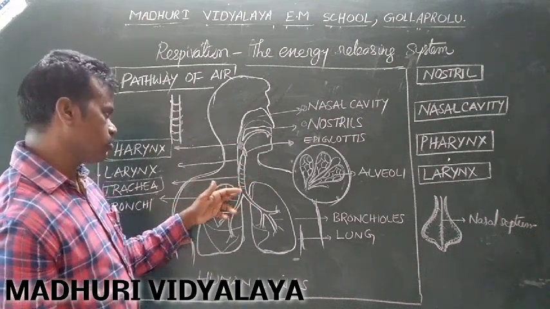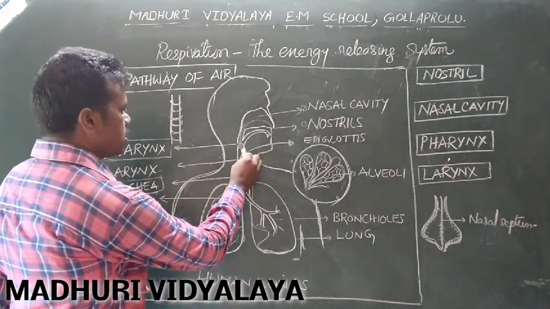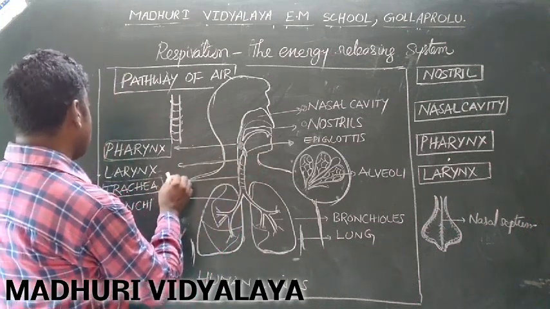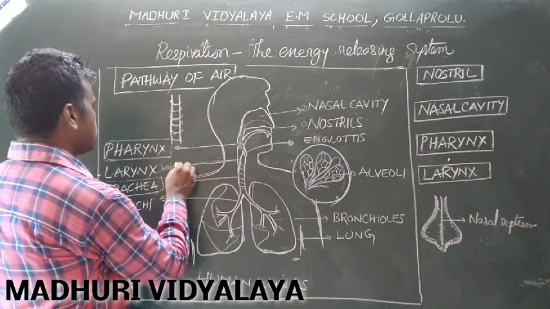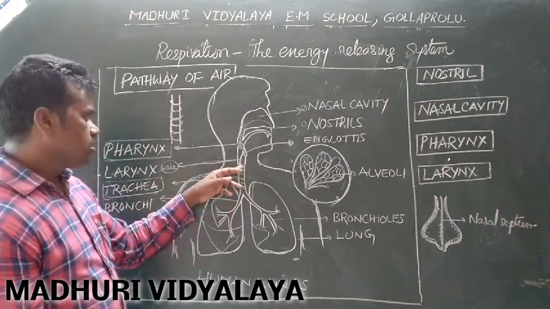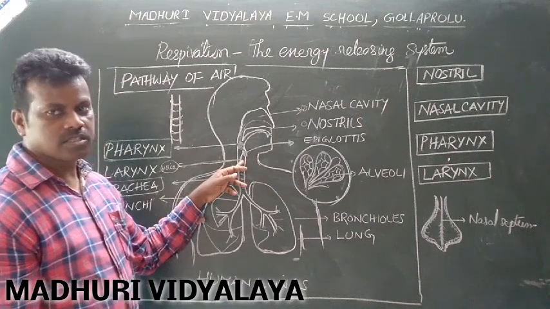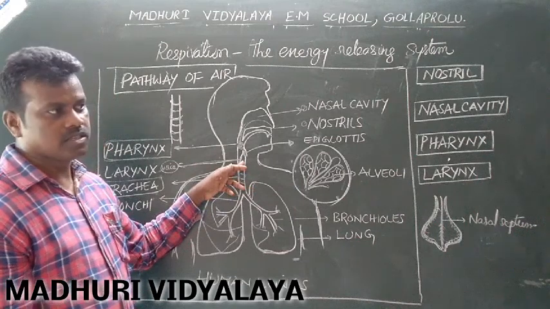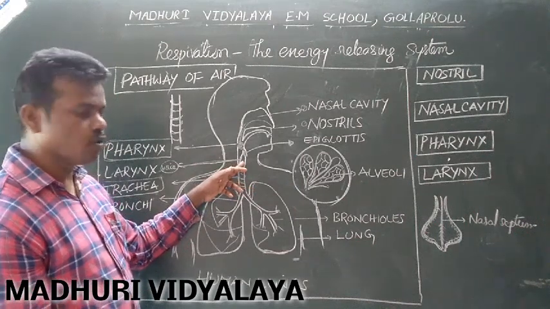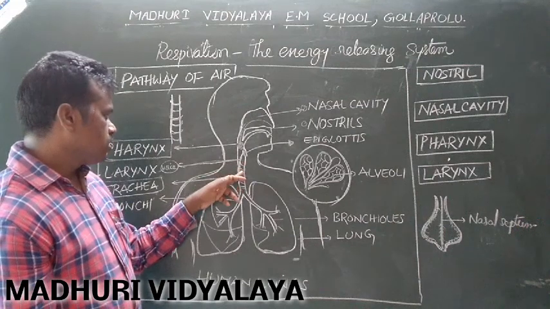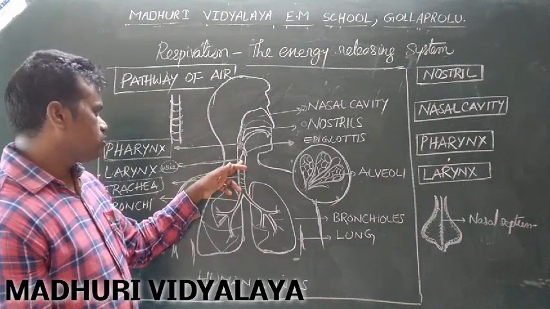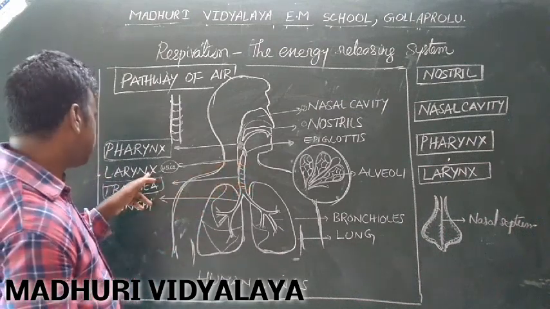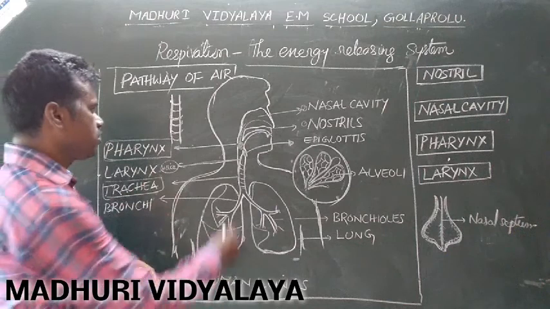Above the trachea there is a larynx. Larynx is nothing but a voice box. This is the voice box. The voice box has vocal cords. The vocal cords make the vibrations. Due to the vibrations we are speaking, singing, as well as shouting. Some of the sounds will come out from our lungs through the larynx. Larynx only makes the different sounds, which has a voice box, otherwise the vocal cords.